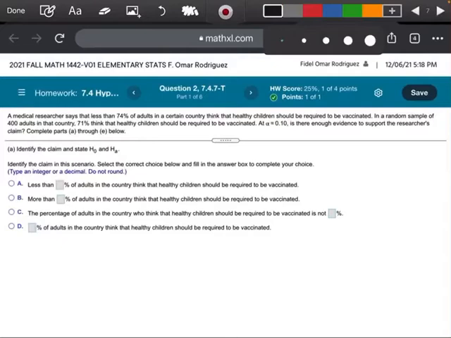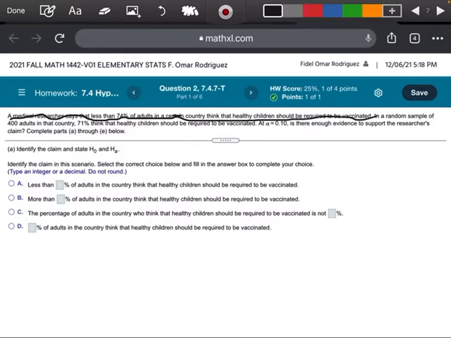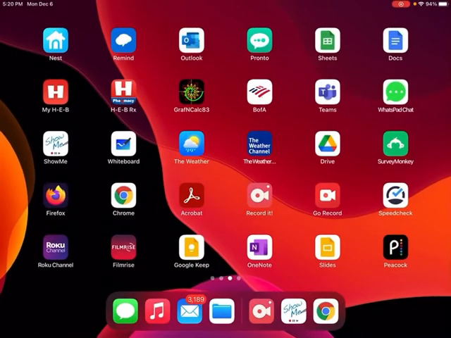All right, so guys, this is question number 2 from 7.4. It says a medical researcher says that less than 74% of adults in a certain country think that healthy children should be required to be vaccinated. So the first thing I'm going to do is read that sentence again. They're saying that the percentage is less than 0.74, because as a decimal, 74% is 0.74. This is our claim, right?